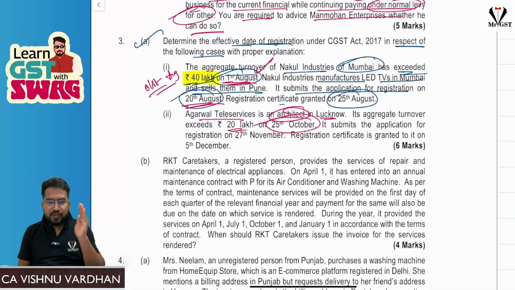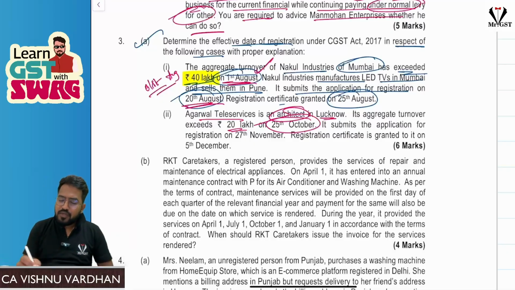Actually speaking, here we should focus only on whether he has applied for registration within 30 days of becoming liable or not. That is the reason they did not give the names of the states. If they are testing purely on threshold limits, definitely they will give you the state names, so don't worry.